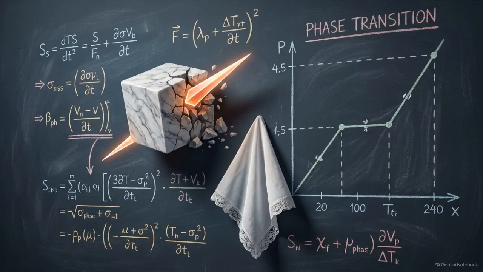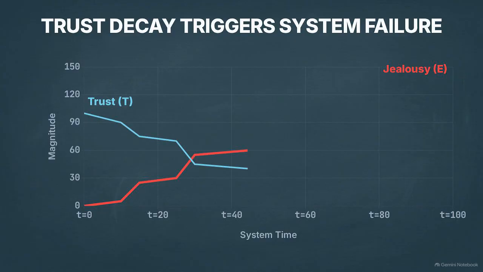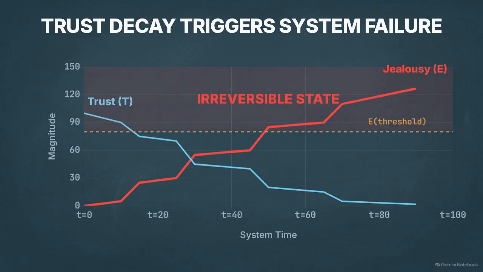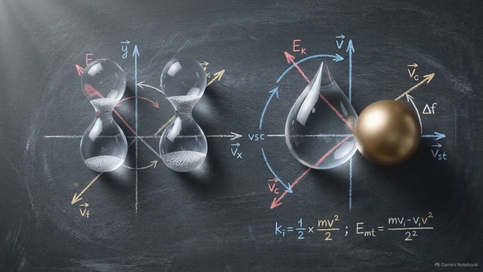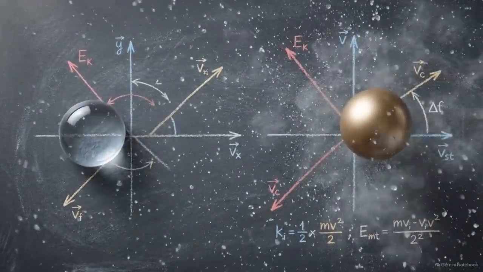We see similar mechanical limits in Othello, though here the variables describe a catastrophic phase transition. If we track Othello's mental state, we see his trust decaying exponentially under the force applied by Iago. As trust approaches zero, the rising energy of his jealousy crosses a critical threshold. At this point, the system undergoes a state change, making the shift to murderous rage irreversible. At the microscopic level, human bonds and emotional fractures follow the same predictable patterns as physical attraction and energy thresholds.